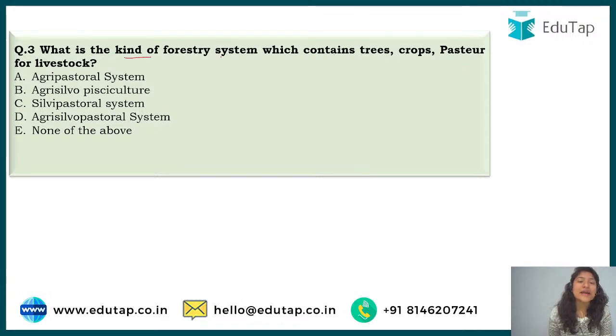The next question is, what is the kind of forestry system which contains trees, crops, and pasture for livestock. Now here you have one more term added, that along with the trees and crops you have to look at the pastures as well, and then you have to tell, alright.